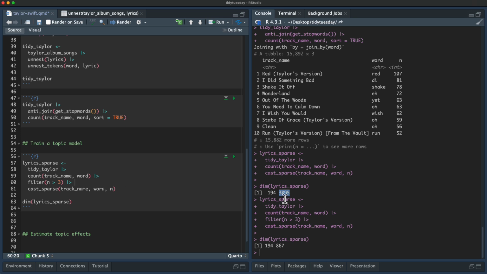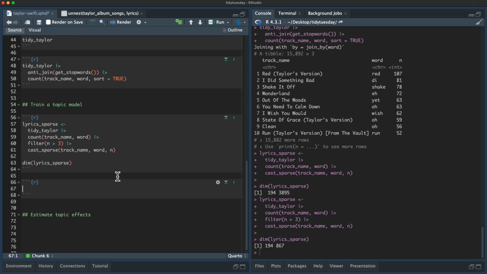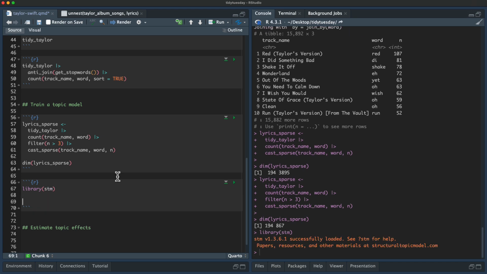Okay, so this means here we have 194 songs, and this document term matrix has 867 columns, and so that is the words that we're going to have in our model. So I am going to load STM, the STM package for structural topic model, as it's called.